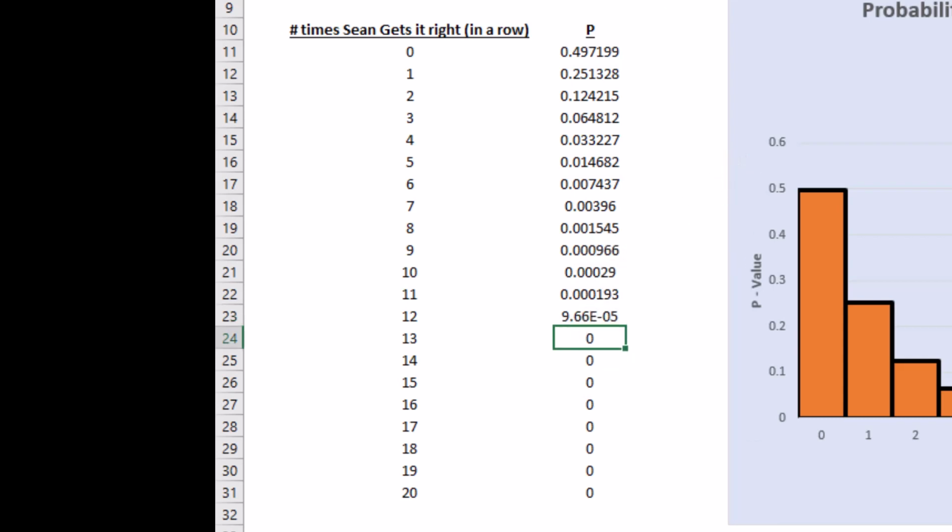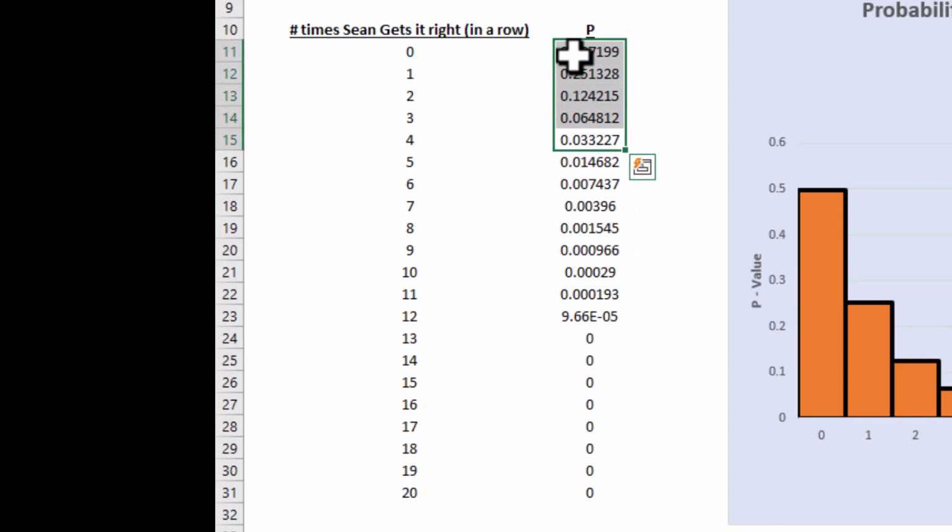If I let this thing run enough, eventually it would get up to 13, 14, and eventually I would be able to guess a number of them correct. But you can see what's happening. If I'm guessing at these coins, I'm not going to get very many in a row. Half the time, I'm not going to get any right. 75% of the time, I'm going to get one or fewer correct. 87% of the time, I'm going to get two or fewer correct. 94% of the time, I'm going to get three or fewer correct.